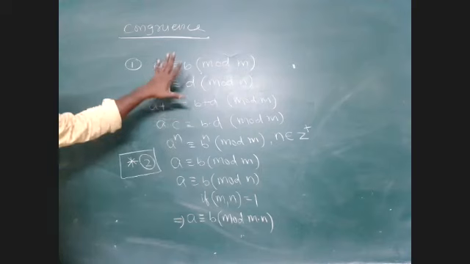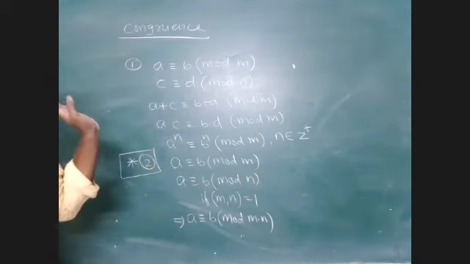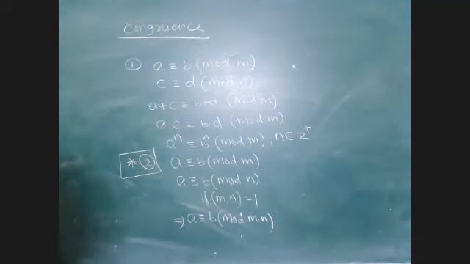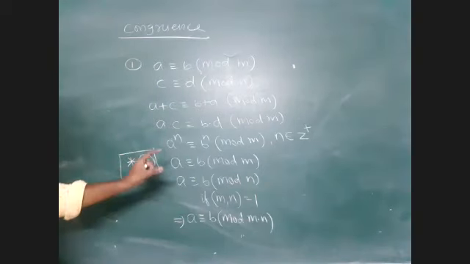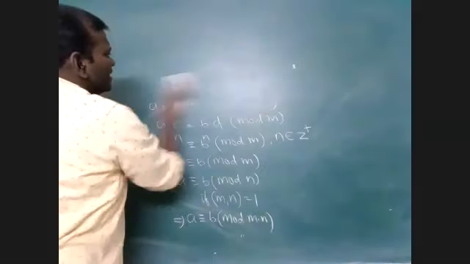Okay. Just focus on these three and this one, 4 properties. These 4 are the important ones. Remaining properties are very simple ones only. I don't want to teach the simple things. Okay. These are the basic properties and the definition of the congruency. Then some important theorems are there. What are the important theorems? First one is Euler's theorem.